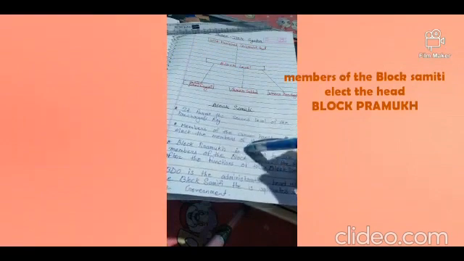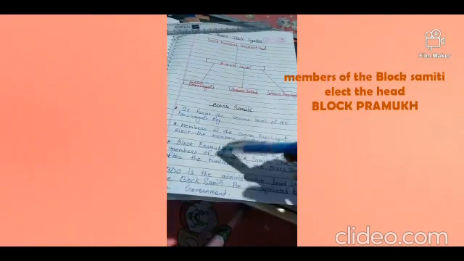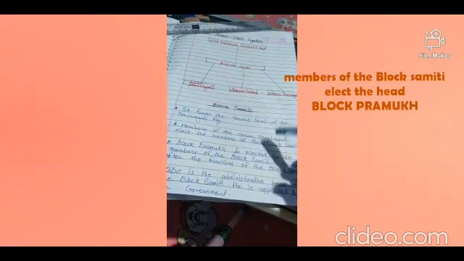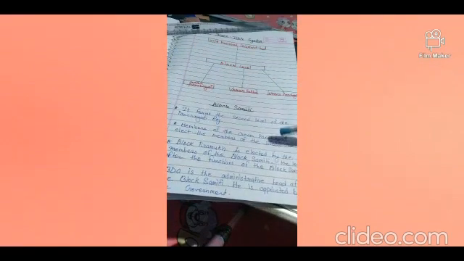Okay, the Block Pramukh is elected by the members of the Block Samiti, and he functions as the head of the Block Samiti, और उसका काम होता है कि वो बाकी अपने नीचे के लेवल पे जितने भी डेवलपमेंट वर्क्स हो रहे हैं या किसी भी तरह के सुपरविजन की जरूरत है तो वो हेल्प करता है ग्राम पंचायत को, and it goes through all the development works and the other welfare works if they are needed in the villages.